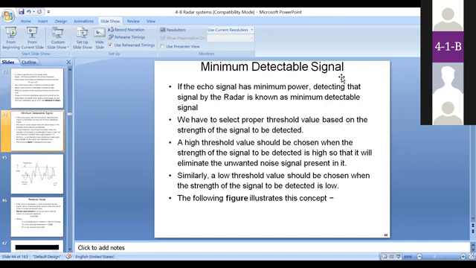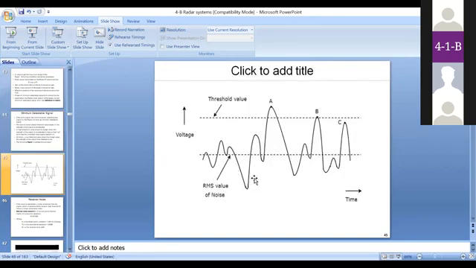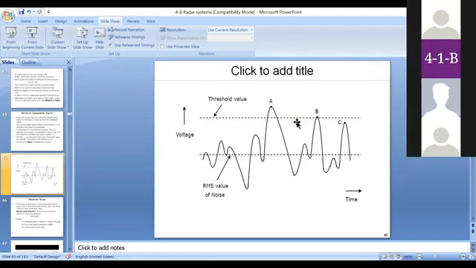And this is the minimum detectable signal. I already explained that in order to detect the true targets, we introduce the concept called minimum detectable signal. This minimum detectable signal is validated by considering a threshold value. The consideration to decide the threshold value is based on the signal strength. If the received signal strength is high, you should select a high threshold value. If we assume the received signal is low, you should select a low threshold value.